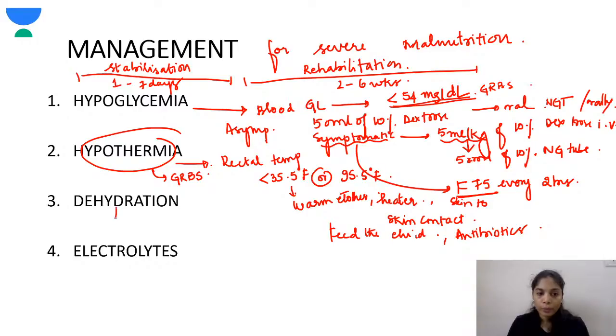Okay, so next, dehydration. If the child has dehydration, this is a very bad sign. Dehydration is very bad, so you have to see that you give ORS. ORS should be given orally if the child can take it orally, and then you can start with F75.